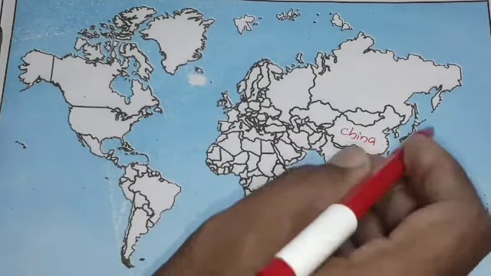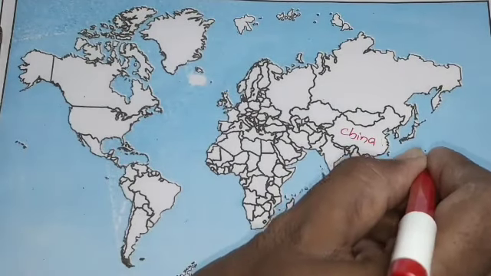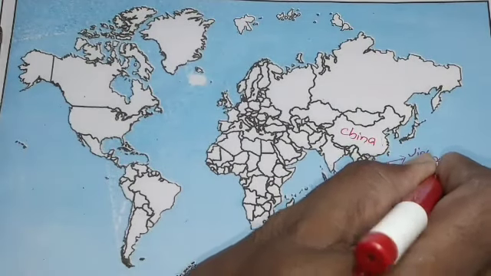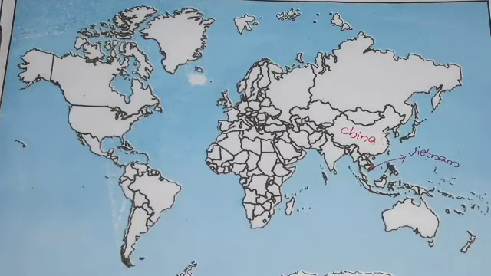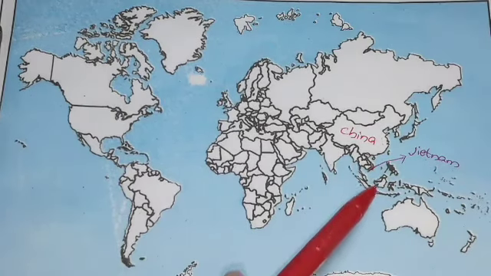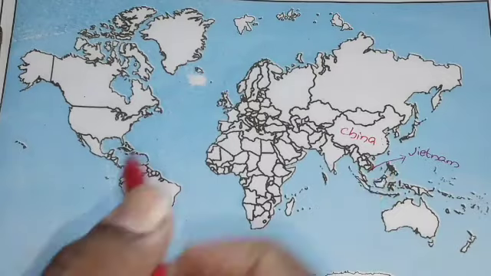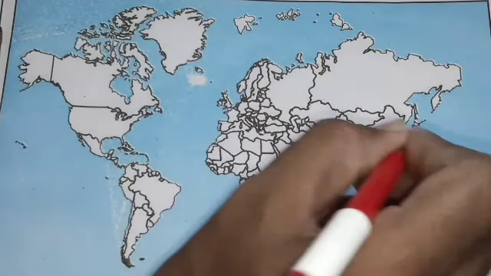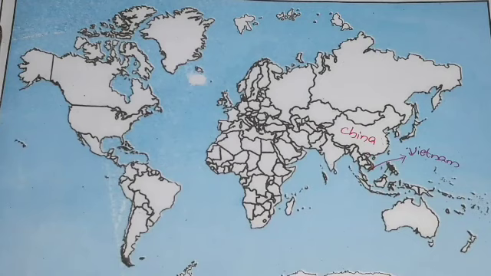This country is called Vietnam. Vietnam is a major country which fought with America, the US. You must know that; you can expect it in the exam.